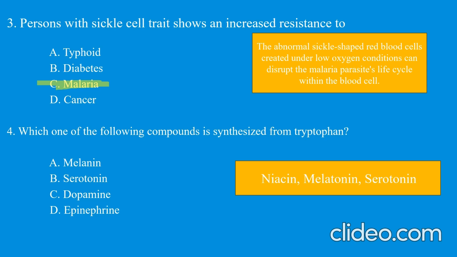Which of the following compounds is synthesized from tryptophan? As you know, tryptophan produces niacin, melatonin and serotonin. So the answer would be serotonin.